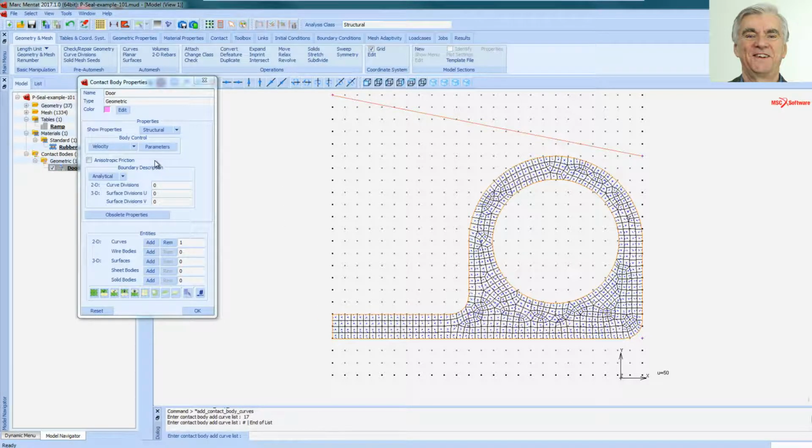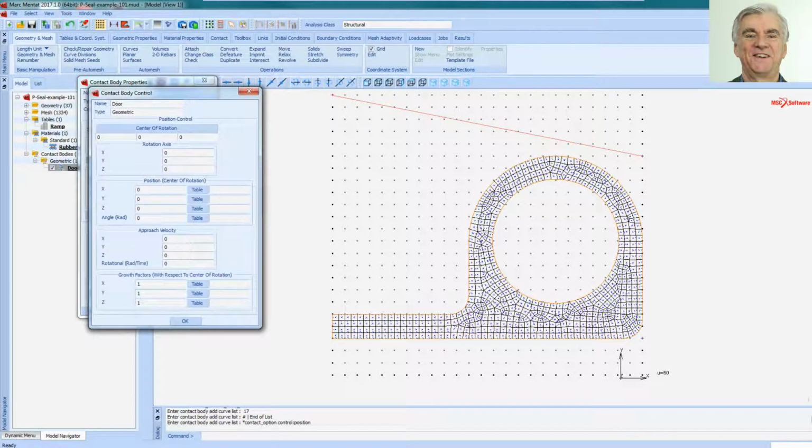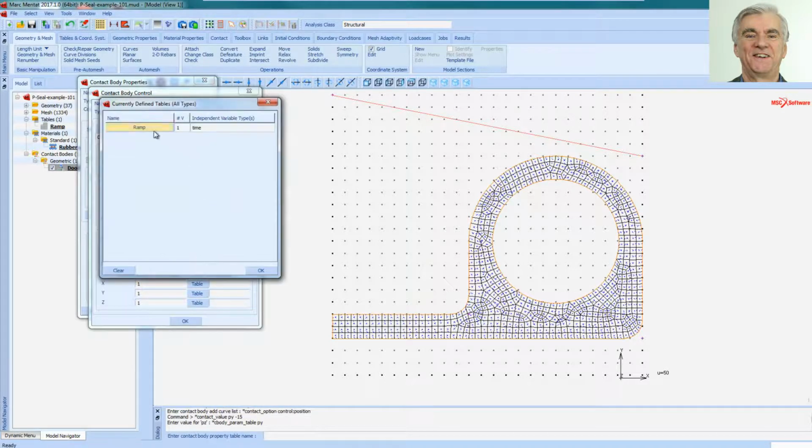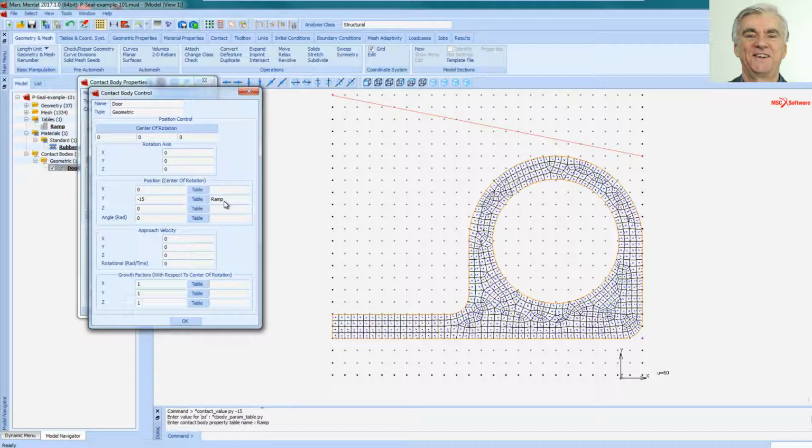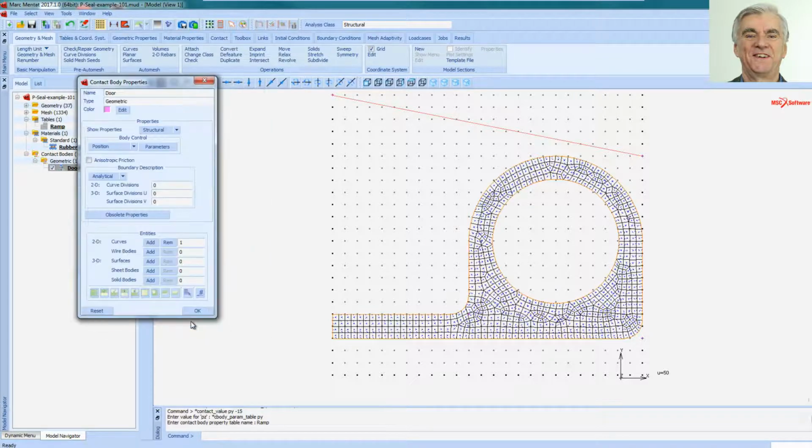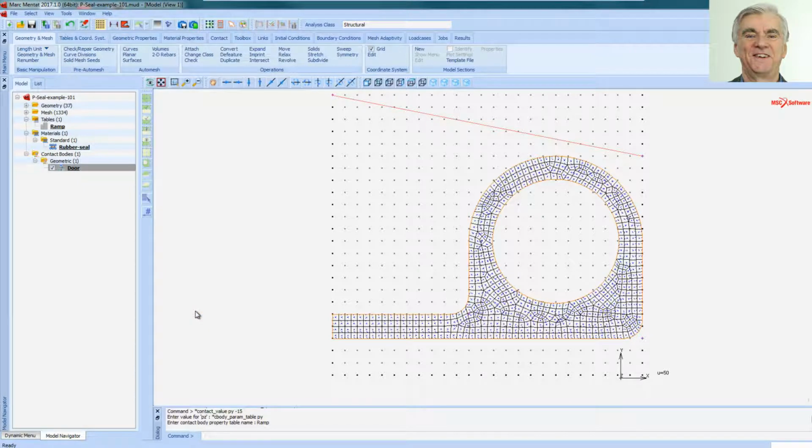But I need to tell that door that it needs to move downwards, so I'm going to change from velocity to position control. I'm going to put in some parameters, and I want it to move down in Y by, say, 15 millimeters, so minus 15. That will make that curve move downwards by 15 millimeters. And this is where we use the table. We call up table ramp, so it will gradually or linearly move 15 millimeters throughout the course of this analysis. So that's done. Click OK, and OK again for the door.